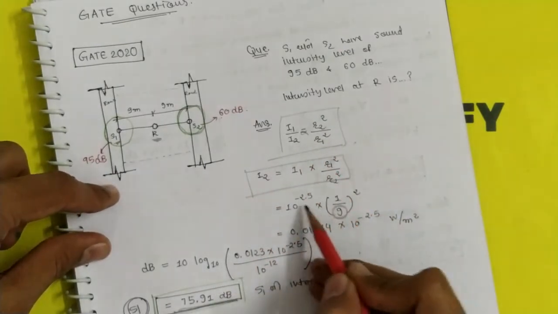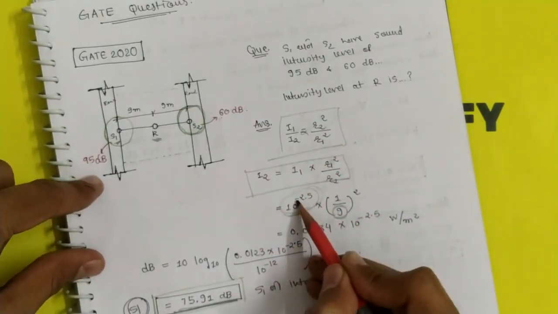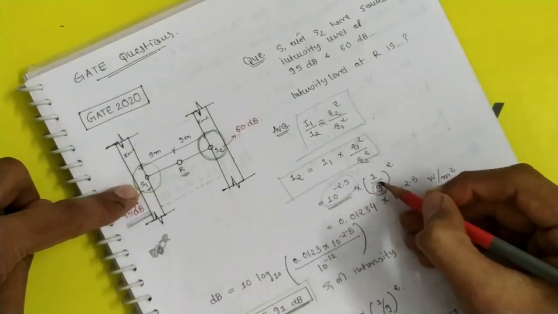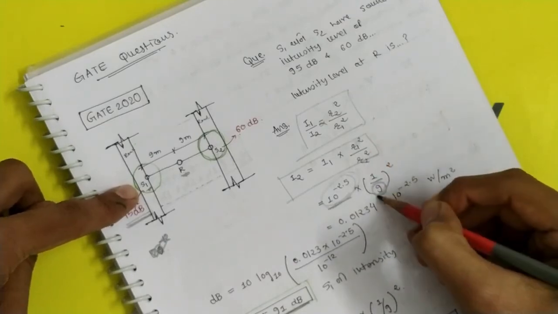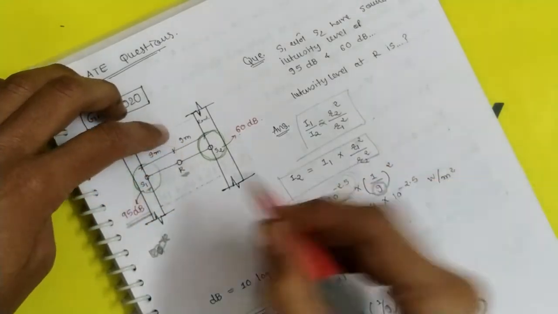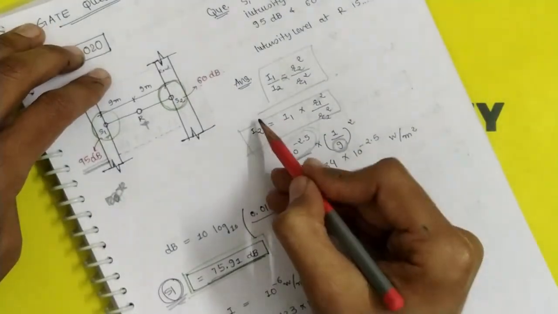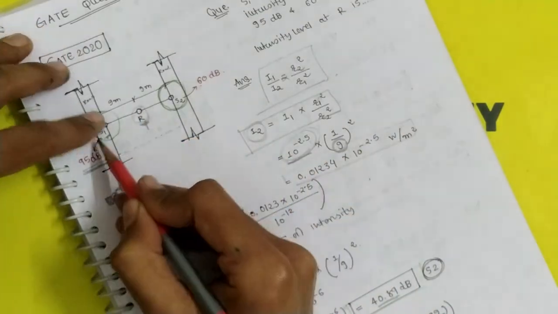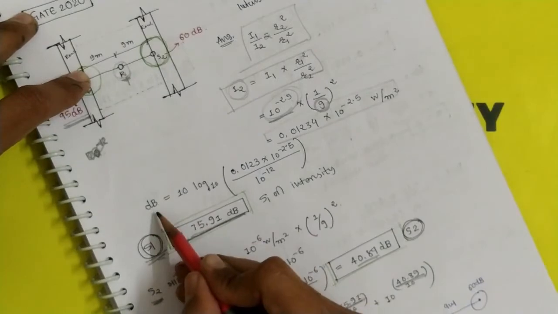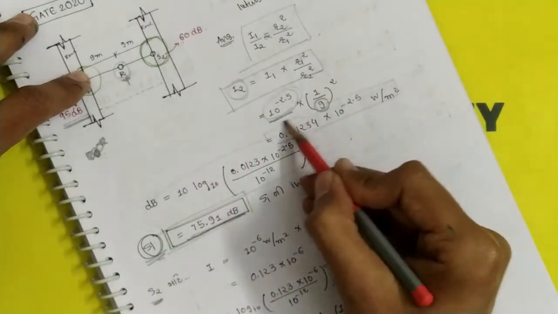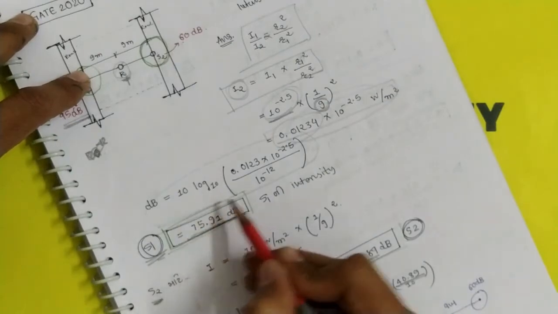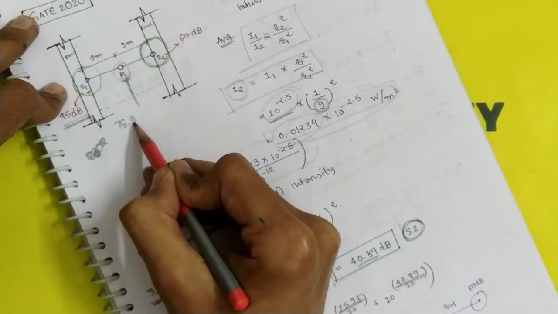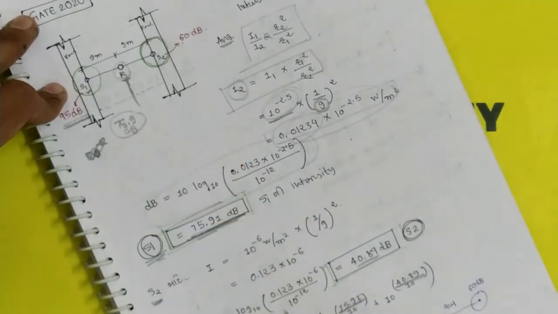We have 1 meter and we want to find at 9 meters, so R2 is equal to 9 meter. So we'll get intensity I2 at R from S1, and by converting this to decibel, we'll get 75.9 decibel from S1.